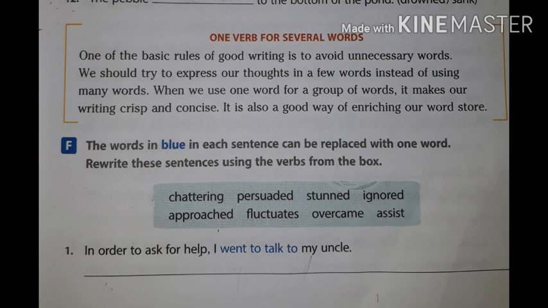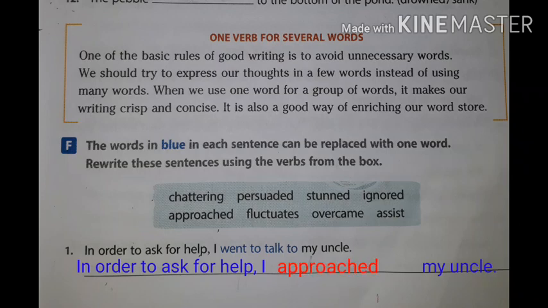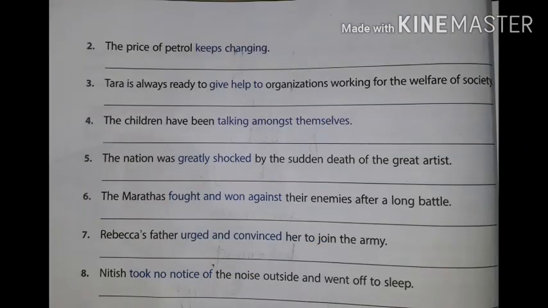First one, in order to ask for help, I went to talk to my uncle. So instead of the words went to talk to, we can use approached. Second one, the price of petrol keeps changing. Instead of the words keeps changing, we can use fluctuates. Do the rest of the activities.